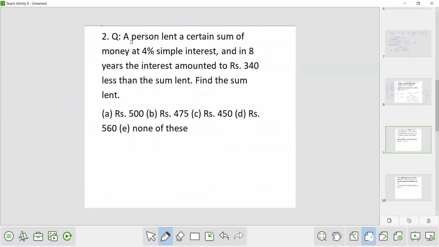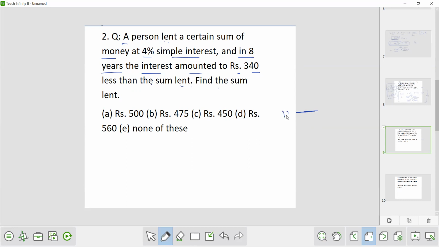Okay, let's see another question. A person lent a certain sum of money at 4% simple interest, and in 8 years, the interest amounted to rupees 340 less than the sum lent. Find the sum lent. What is written here? Suppose this was the sum.